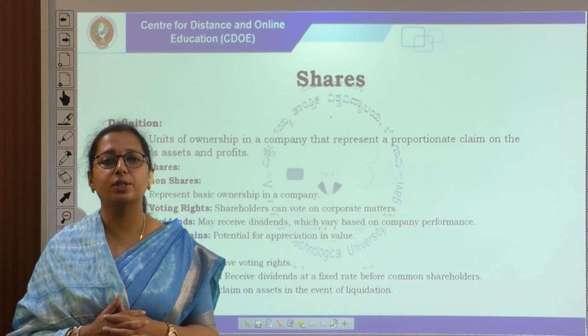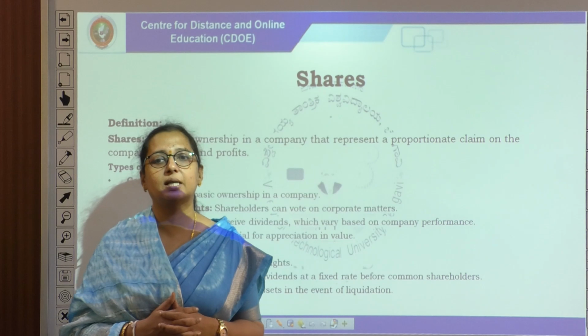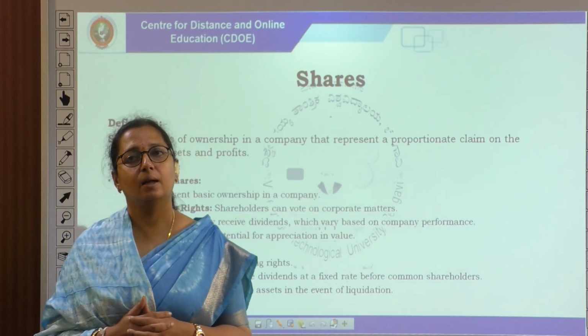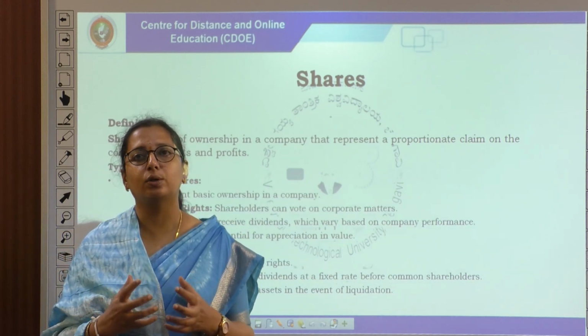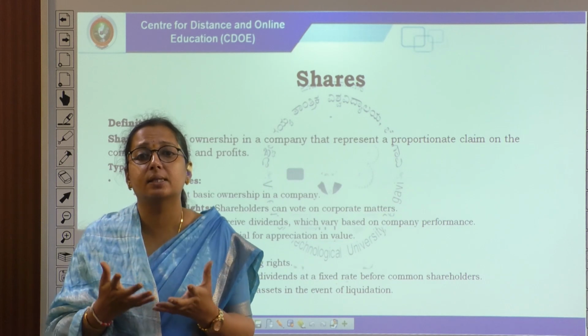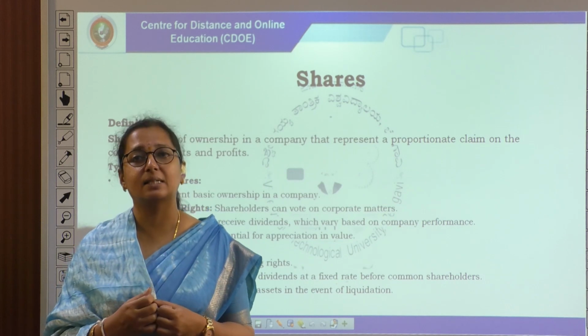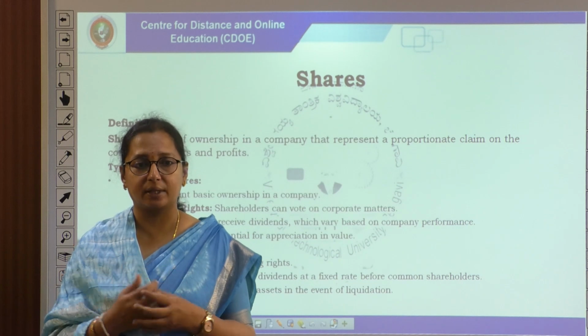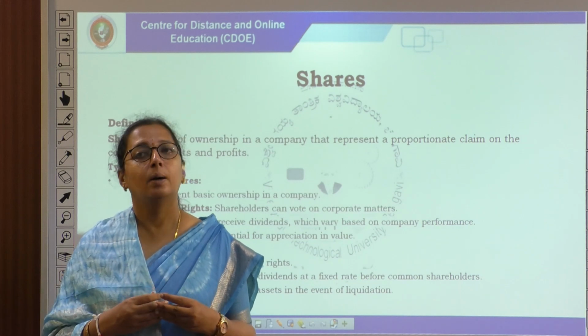Let us know what shares are all about. A share is a unit of ownership in a company that represents a proportionate claim on the company's assets and profit. There are two different types of shares, that is common shares and preference shares.